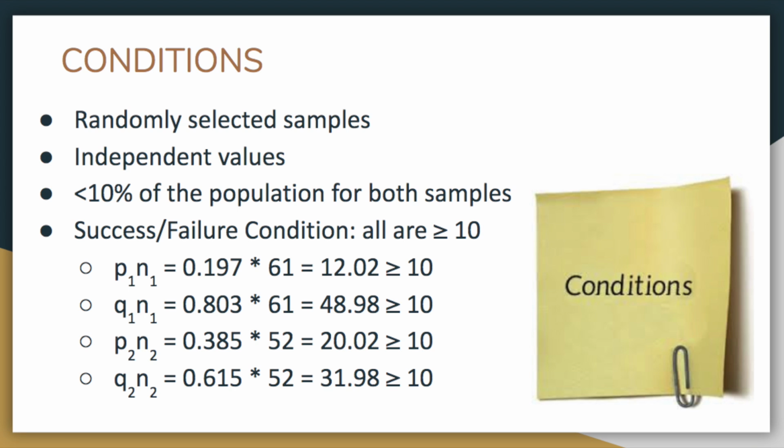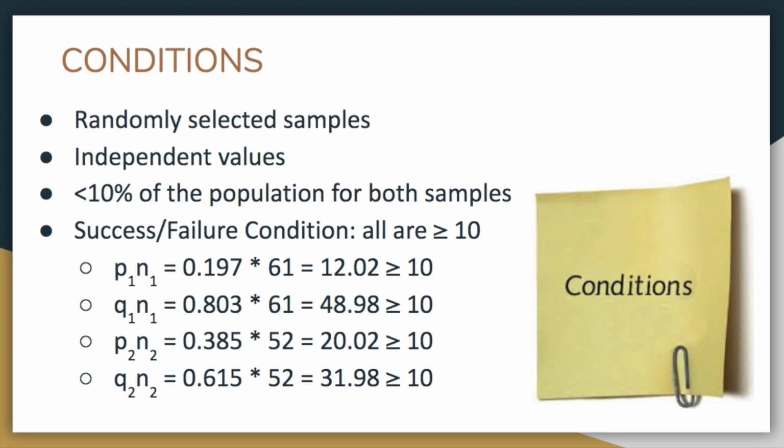All the conditions that need to be met to run the two-proportion z-test are met. First, it is stated in the problem that both samples were randomly selected, and therefore the samples are representative of the population. The values selected are independent of each other in both samples. This means that the outcome of one subject does not affect the outcome of another subject. The samples are each less than 10% of their respective populations.